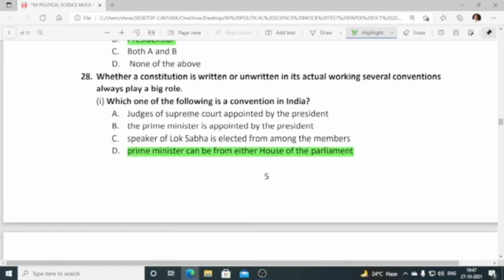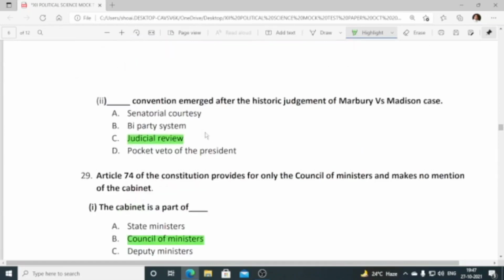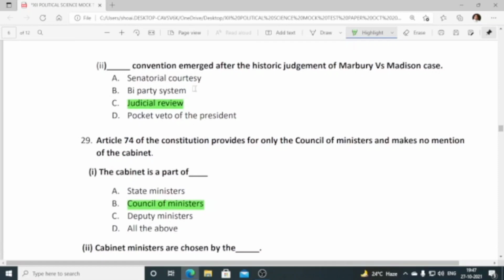28, which one of the following is a convention in India? The Prime Minister can be from either house of Parliament. D is the correct answer. Number 2, dash convention emerged. Which convention emerged after the historic judgment of the Marbury versus Madison case? So it is judicial review.